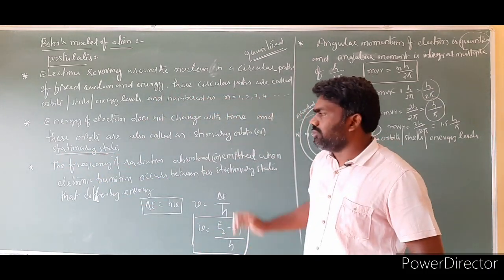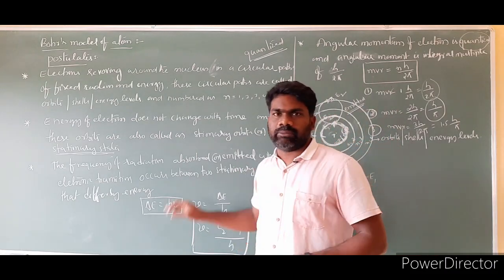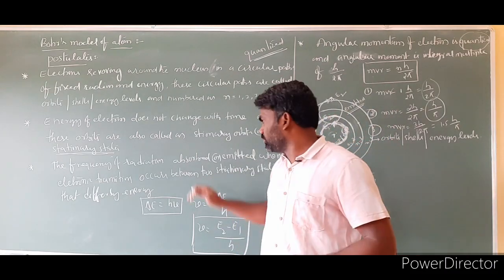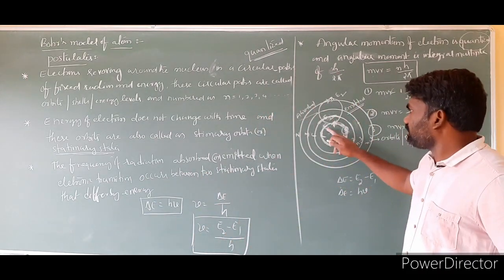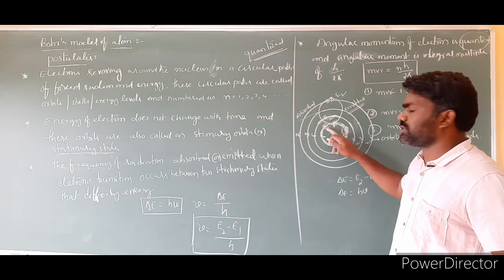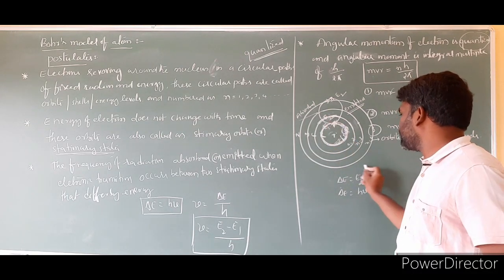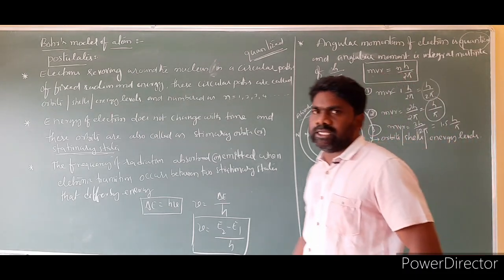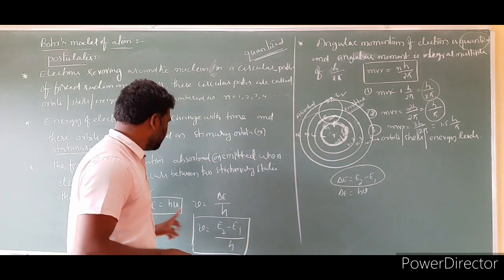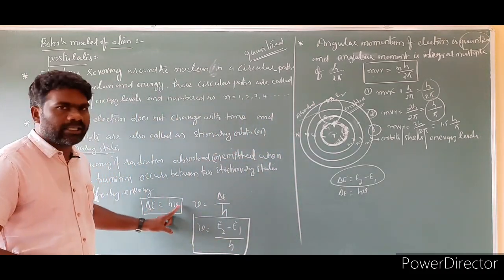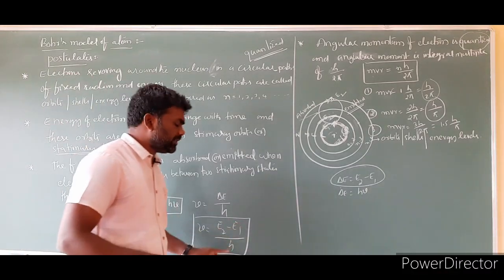Postulate number 3: the frequency of radiation emitted or absorbed when an electronic transition occurs between two stationary states differs by energy. The meaning of this point is: the energy of the electron in the first orbit I am labeling as E1, and the energy of the electron in the second orbit is E2. The difference in energy between the two stationary states is delta E is equal to E2 minus E1. According to Planck's quantum theory, delta E is equal to h nu. So nu is equal to (E2 minus E1) by h.